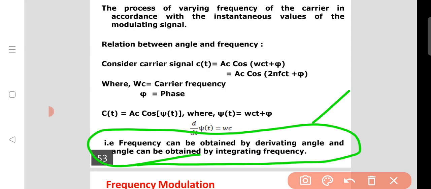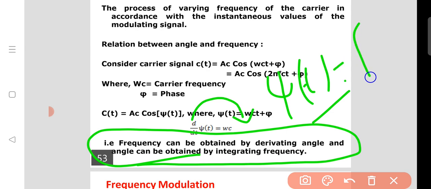Because this derivative moves to the other side, psi of t equals the integral of omega c. Remember, this is the angle and frequency relation.